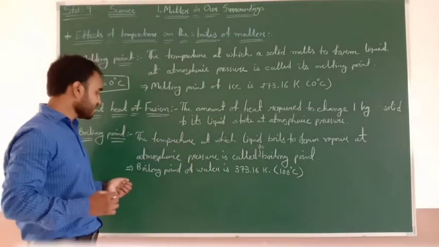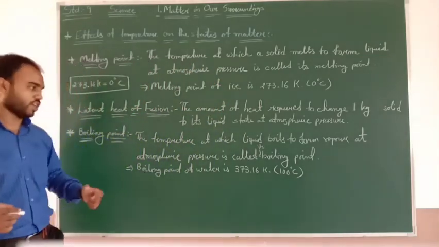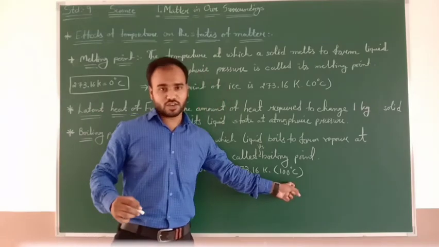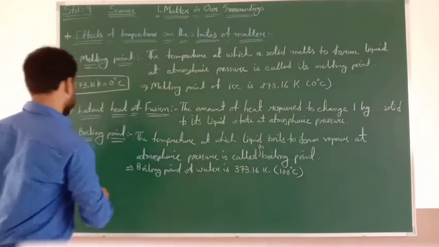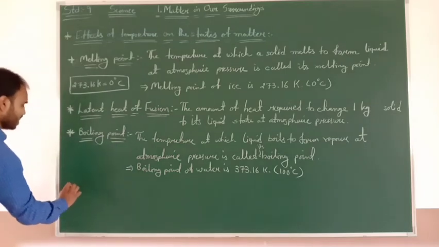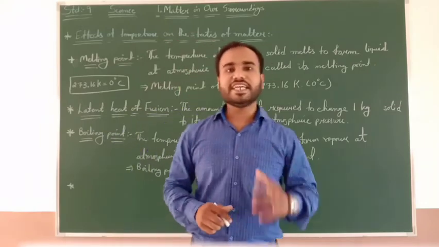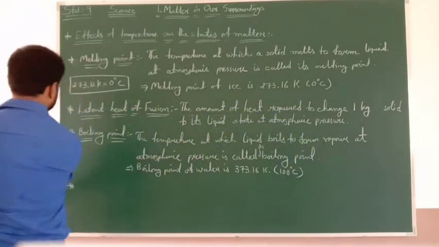So 100 degrees Celsius is the boiling point of water. You need to remember both, that is in Kelvin and in Celsius. Now the next term is the latent heat of vaporization.